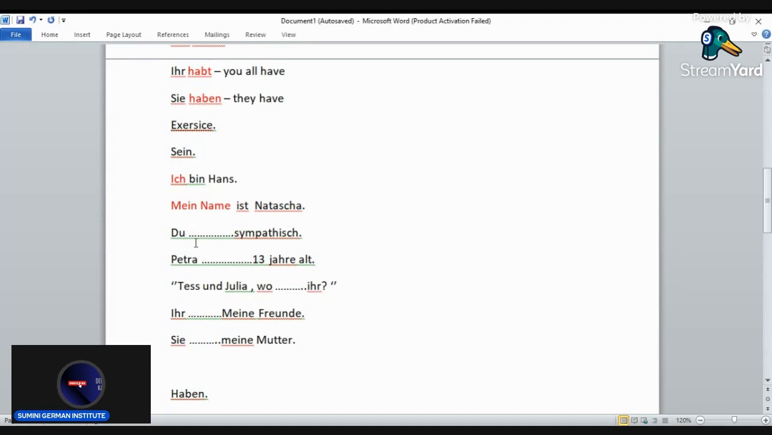Number 2, du dash sympathisch. So the subject here is du. And how do we conjugate du with sein? Du bist. Du bist sympathisch.